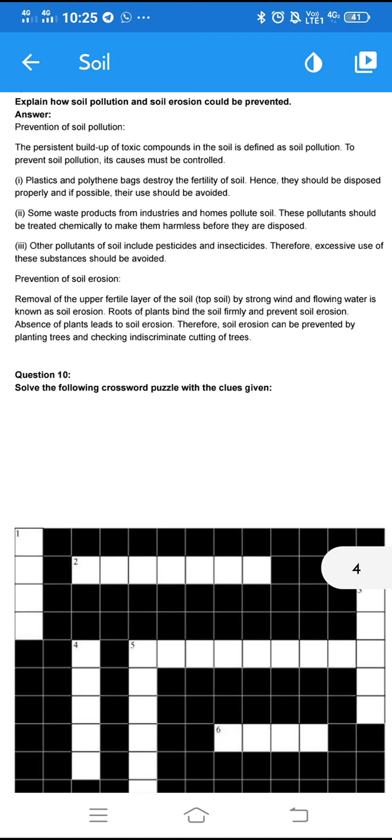Another point is that absence of plants leads to soil erosion. Hence deforestation should be avoided and afforestation should be encouraged. Soil erosion can be prevented by planting more and more trees and checking the indiscriminate cutting of trees. We must encourage people to plant more and more saplings wherever there is dry land. By these ways we can prevent soil erosion.